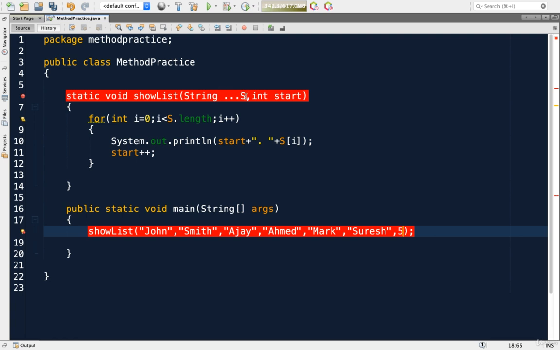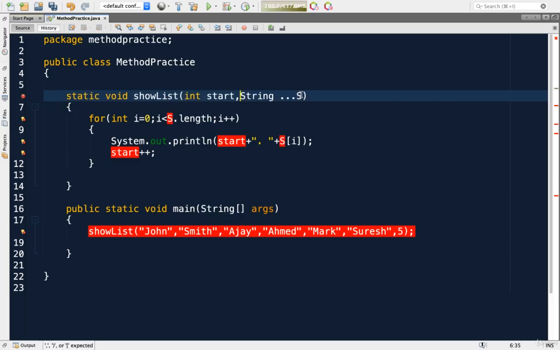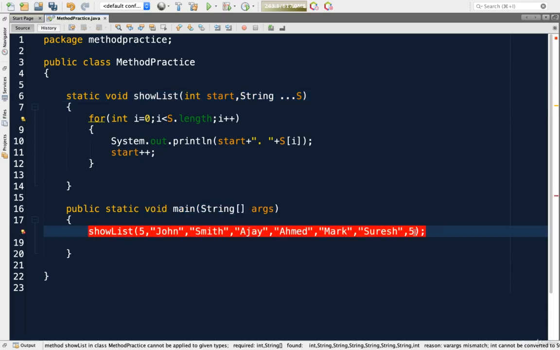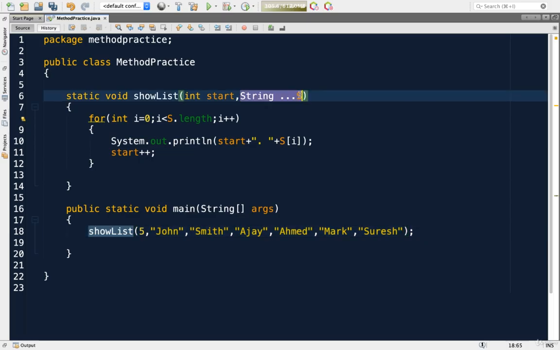So if you're passing multiple arguments and one of the arguments is a variable argument, then it must be the last one. It should not be anywhere in between. It must be the last one, because how many arguments you are passing, we don't know. So that must be at the end. Yes, this is perfect. So let us come back here and write 5. Remove this 5. Yes, this is perfect. So we learn one more thing, that if a method is taking a variable argument, then that variable argument must be the last one. And you can pass as many arguments as you want, but the vararg must be at the last.